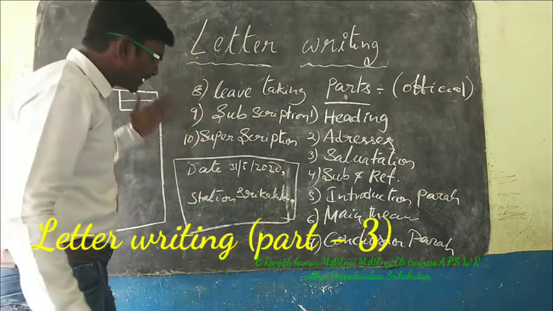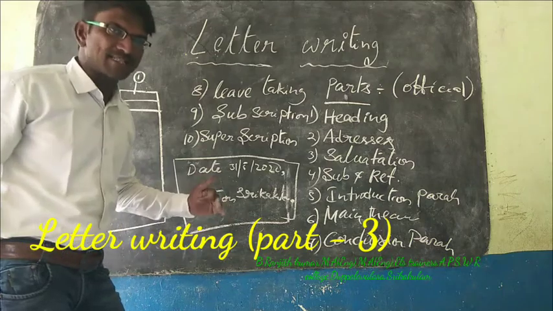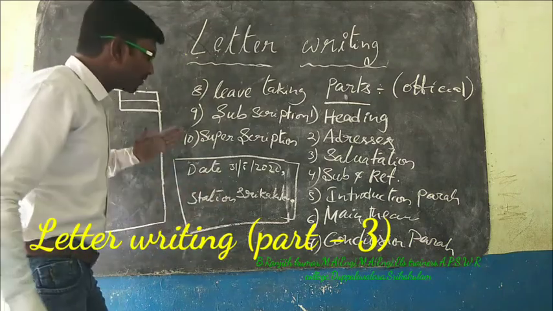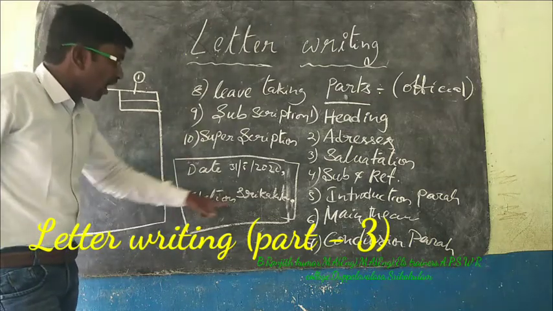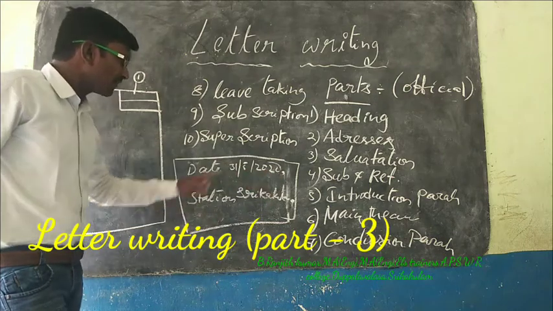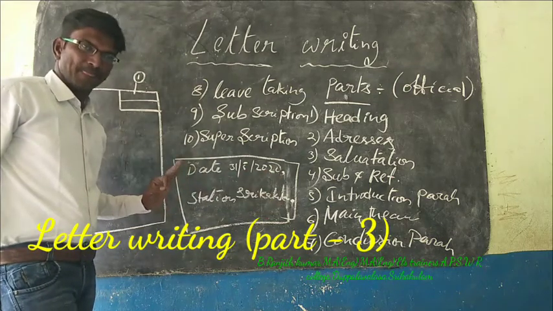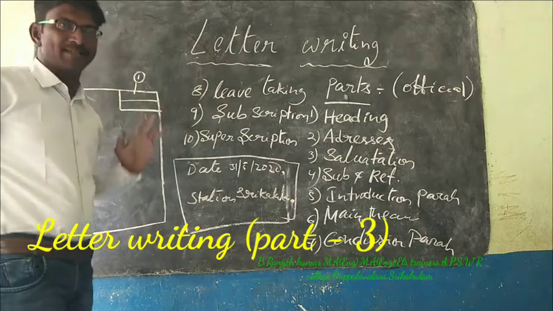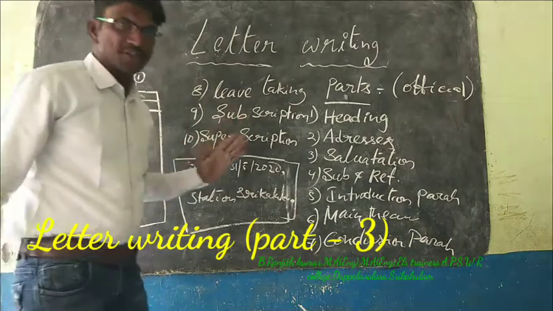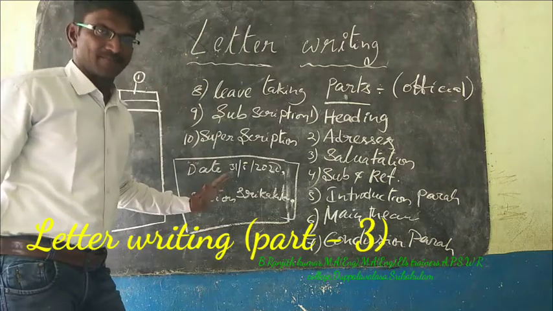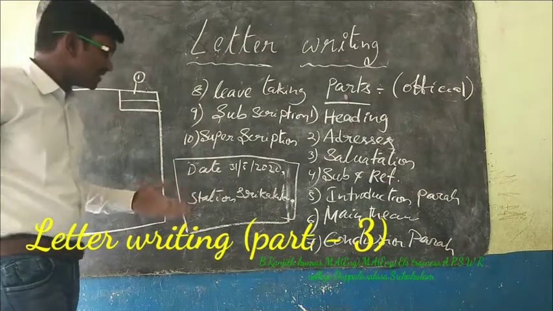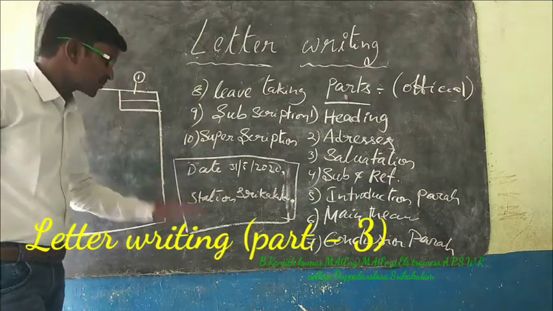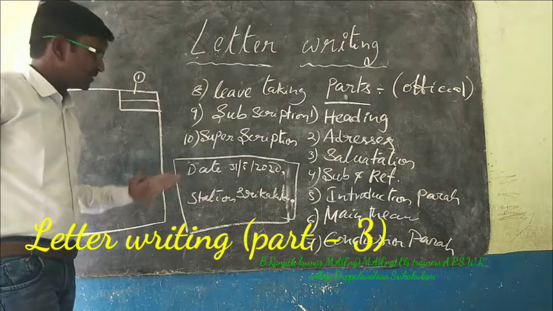Coming to British people or Japanese or Chinese, if you write station first and date later, after the station you have to use a comma, and after the date a full stop. As for these sentiments, they never use full stop after the date. So we have to write the date first and the station second.